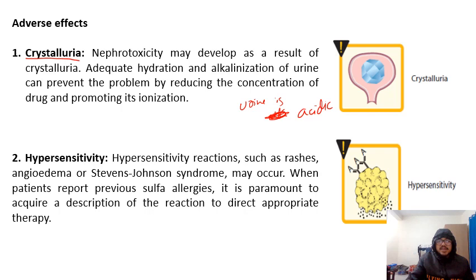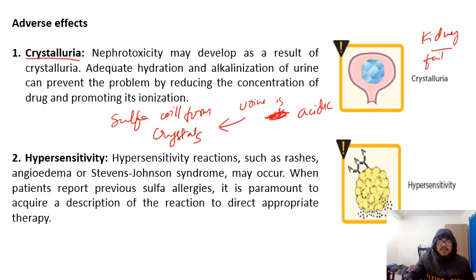Sulfa drugs have the potential to form crystals in an acidic environment. That's why they should be avoided in patients with kidney failure, because they form crystals in the urinary tract.